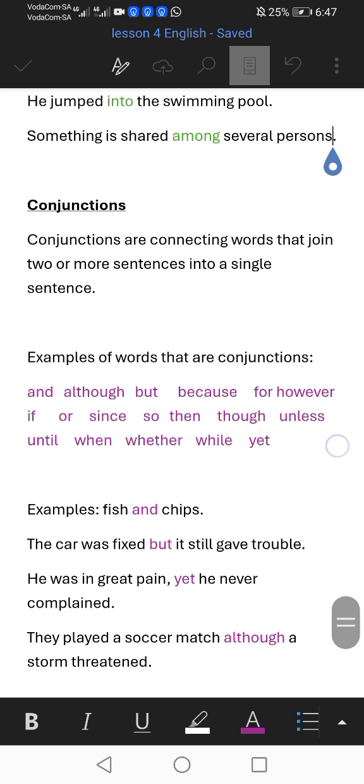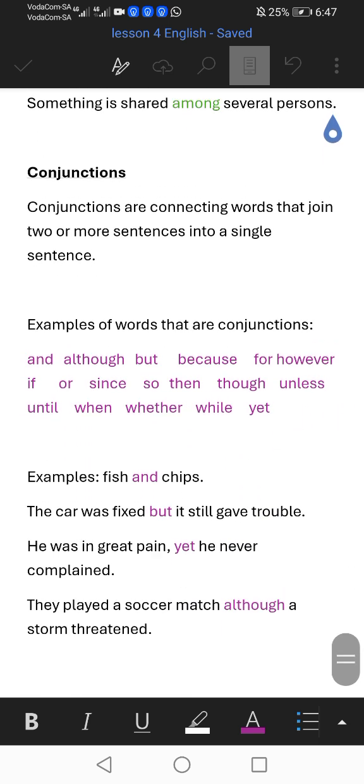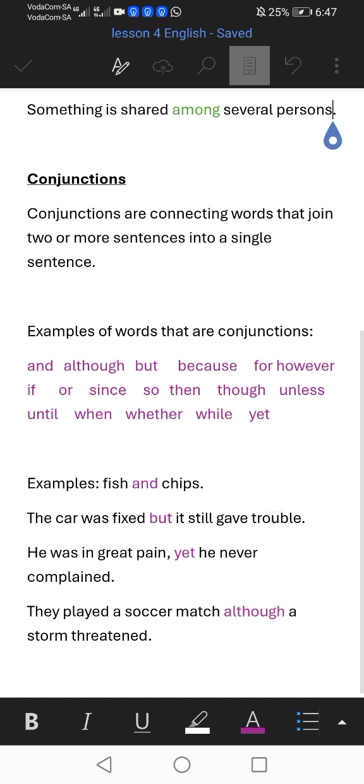So another topic for today is conjunctions. Conjunctions are connecting words, words that join two or more sentences into a single sentence. There is a link between conjunctions and prepositions.